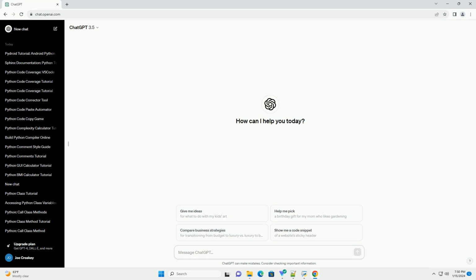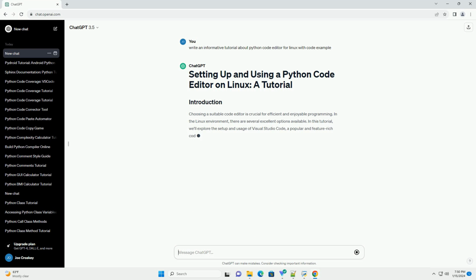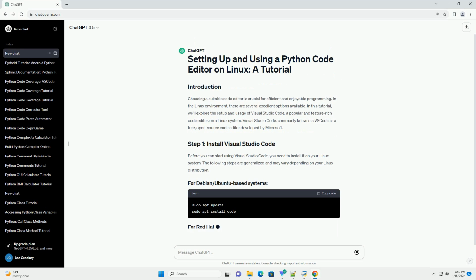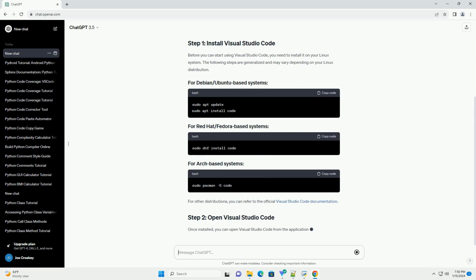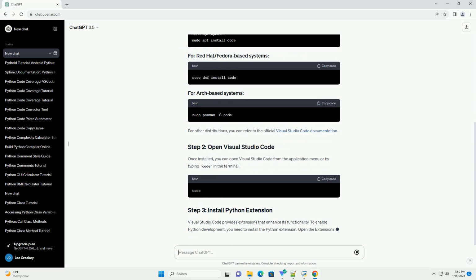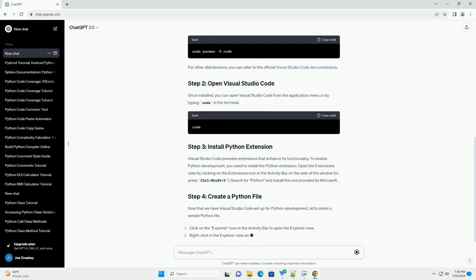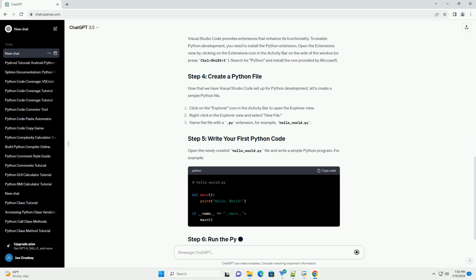Choosing a suitable code editor is crucial for efficient and enjoyable programming. In the Linux environment, there are several excellent options available. In this tutorial, we'll explore the setup and usage of Visual Studio Code, a popular and feature-rich code editor, on a Linux system. Visual Studio Code, commonly known as VS Code, is a free, open-source code editor developed by Microsoft.